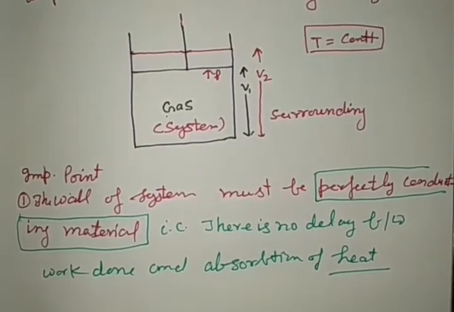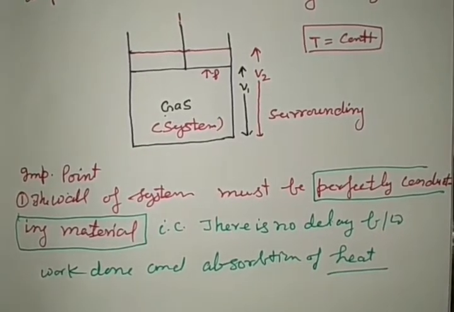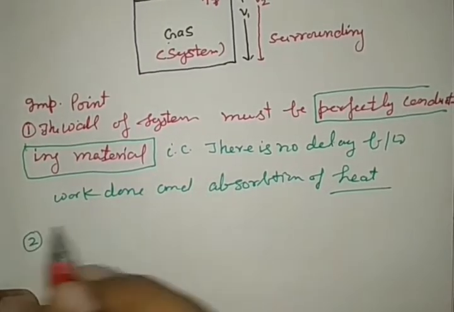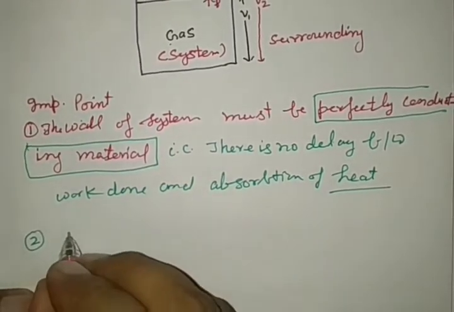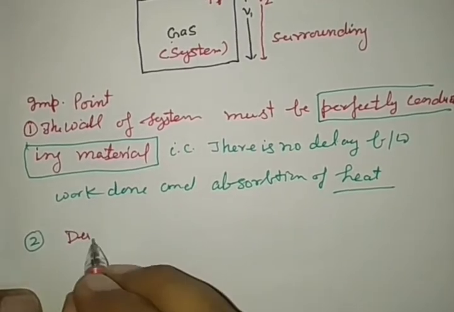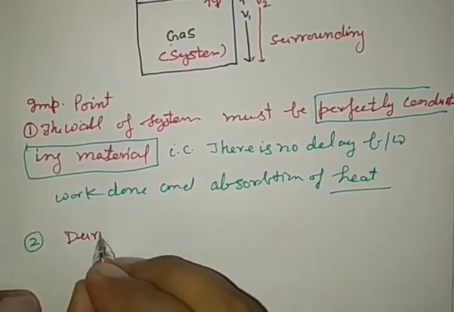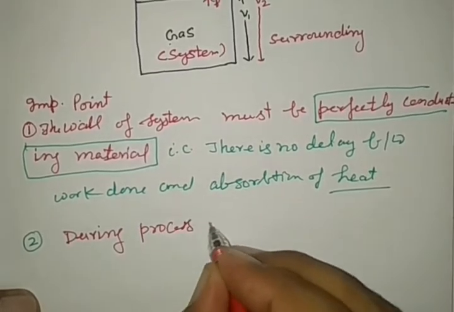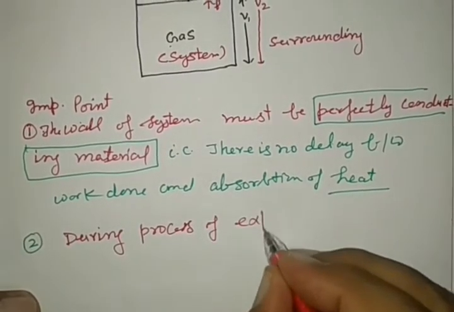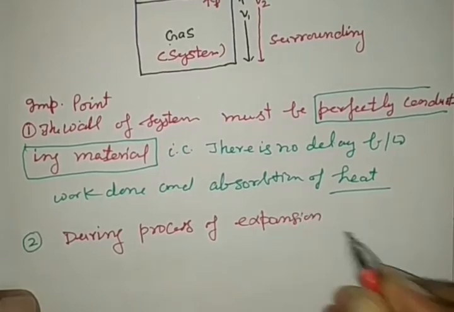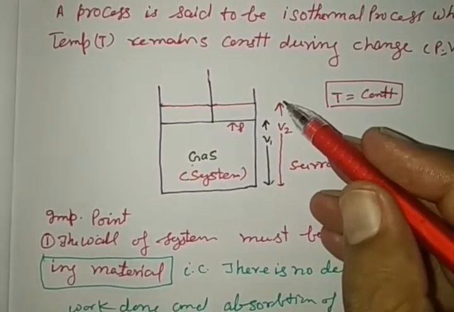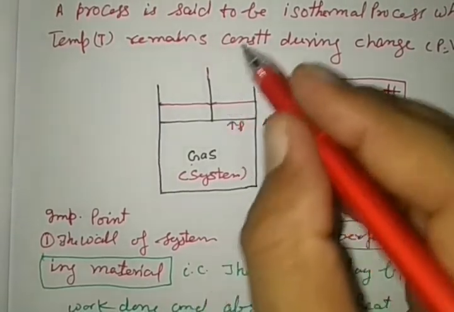There is one important point here. Now see the second important point in the process. During the process of expansion, the volume changes from V1 to V2 when the piston moves upward.